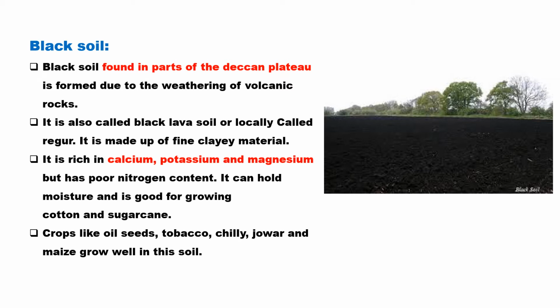So since it can contain moisture for a longer period of time, it is best suited for the cultivation of cotton. And it can also be used to cultivate oil seeds and tobacco. And since cotton grows best in this black soil, we often call this black soil a cotton soil also. We call it a cotton soil because it is best suited for the growth of cotton.